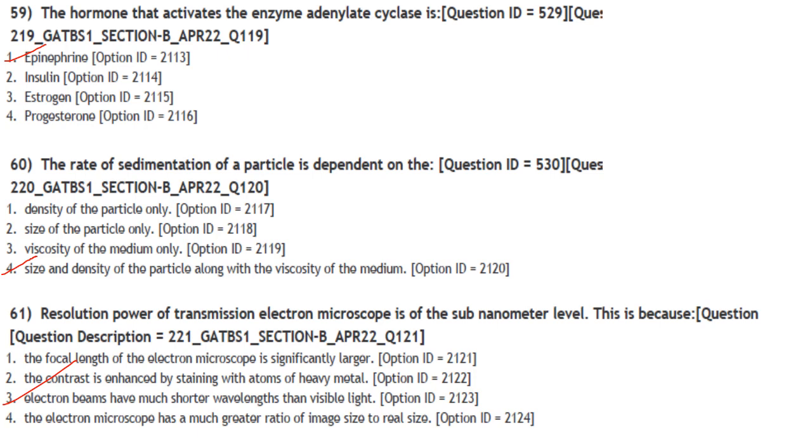Resolving power, the resolution of a transmission electron microscope, is of sub-nanometer level. This is because electron beams have much shorter wavelength than visible light. Answer is option 3.